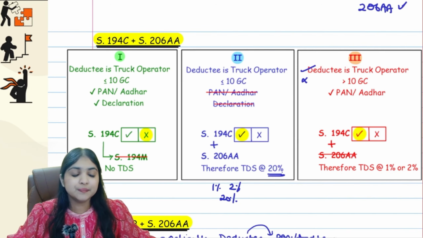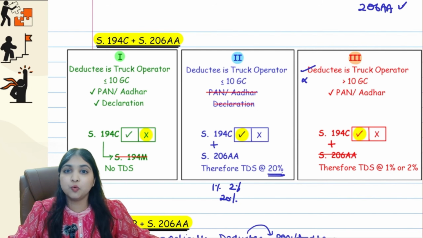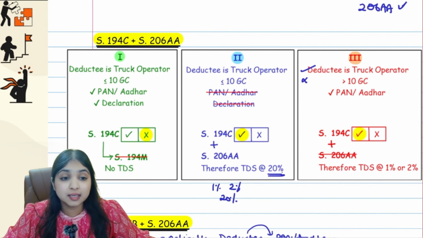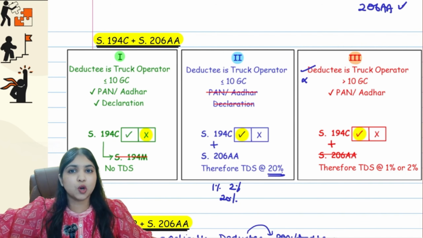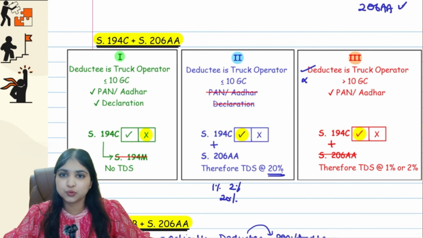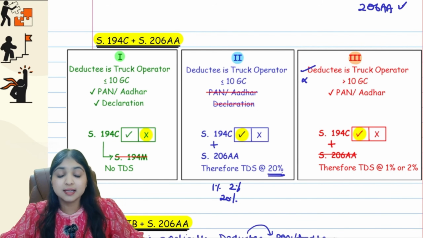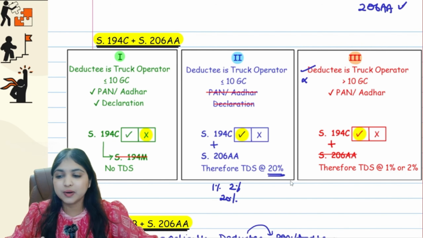194C TDS rate will be 1% or 2% depending upon who the deductee is. So if the truck operator has more than 10 goods carriages, the special situation will not apply, 194C will apply at the usual rates. Okay guys, this was 206AA plus 194C.